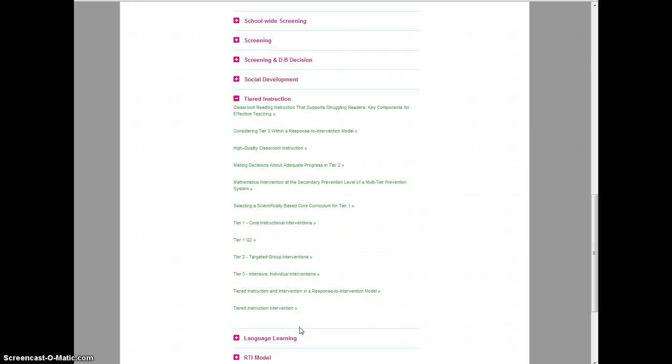Your Tier 2 is more intense, so you're working more with students, but they are in a small group. They have more time being spent targeting that deficit. And Tier 3 is going to be that individualized instruction when they are showing that they're not making progress with the other interventions that have been done.